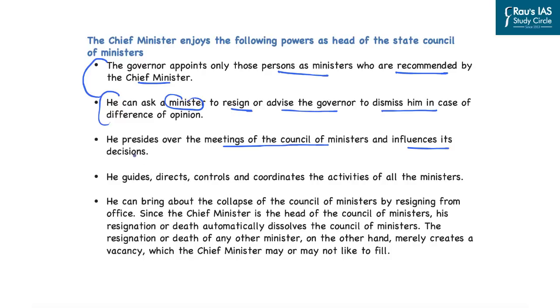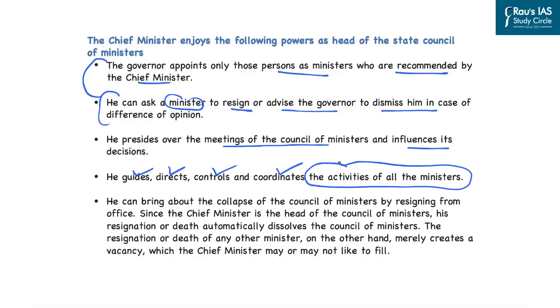Also, the chief minister guides, directs, as well as controls and coordinates the activities of all the ministers. So this clearly highlights that the chief minister is all powerful in the council of ministers. And if any minister does not obey the directions given by the chief minister, he can be removed on the basis of the chief minister advising the governor to dismiss that particular minister. And the governor has to do that.